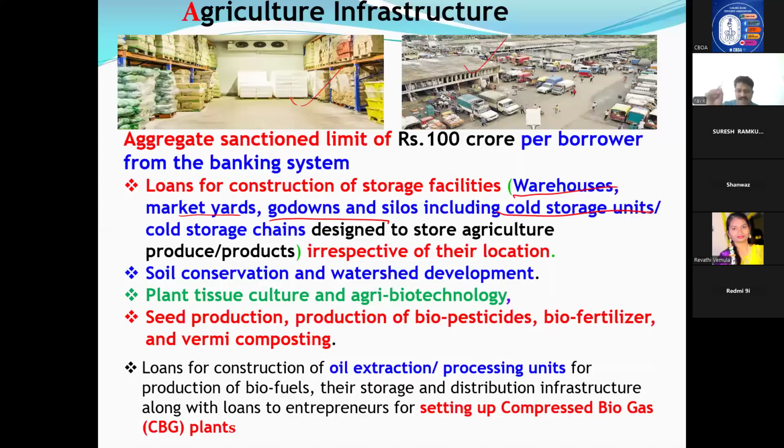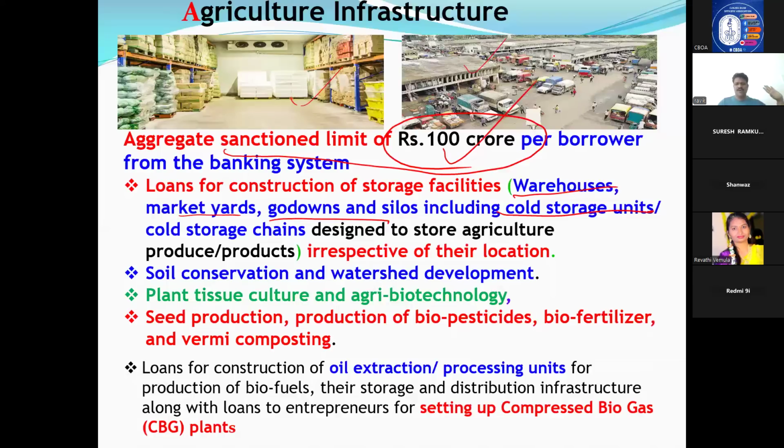RBI told if anybody is starting an infrastructure unit, especially like storage unit, like warehouse, market yards, godowns, cold storage units, yes, banks can finance to that borrower and they can classify in their books as a priority subject to sanction limit should not be more than 100 crore. 100 crore is very, very important. So infrastructure lending means you understood cold storages and all warehouses. If any borrower wants to start a cold storage to help the farmers for keeping their produce, banks can finance up to 100 crore. We can give more than 100 crore, but up to 100 crore you can classify under priority.